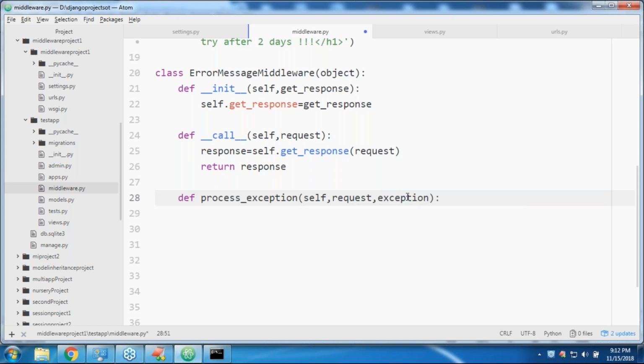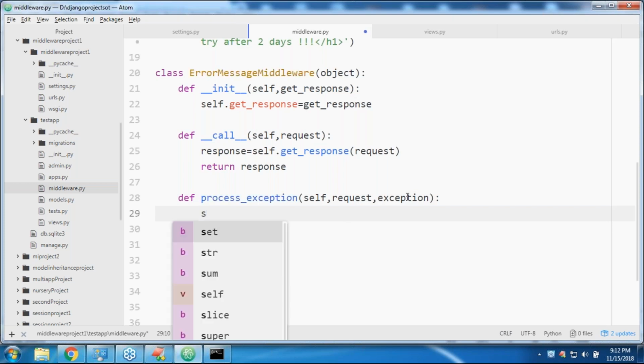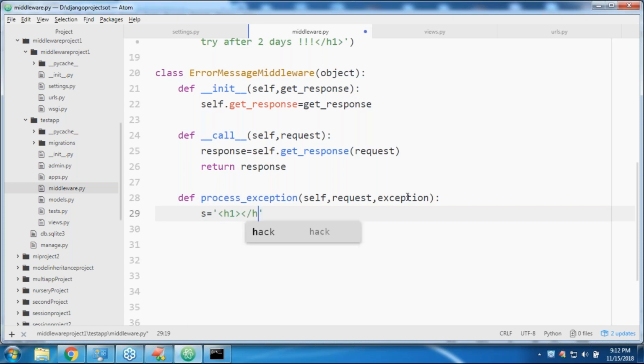Now it is very simple. In whatever way you want, you can happily provide the response. I'm taking yes is equal to h1. What response do you want to display to the end user? Currently we are facing some technical problems.